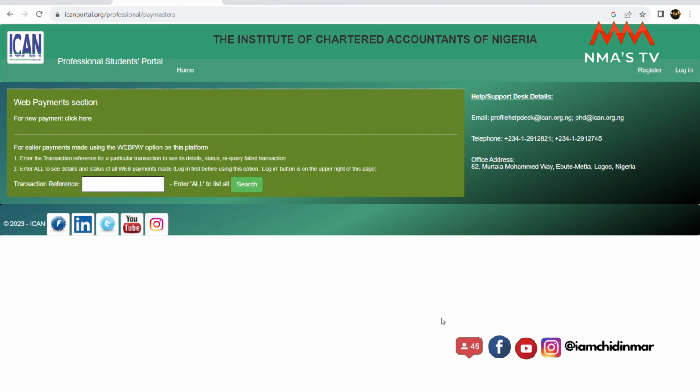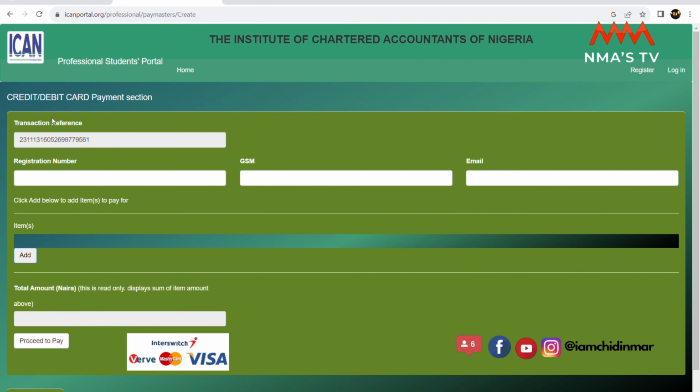Most of my payments on the ICAN portal, I pay through Web Pay, and that's because I can retrieve all my payments when I enter "all" into this transaction reference box. I'll be able to see all the previous payments I have made. That's why I like making payment through Web Pay on the ICAN portal. So because this is a new payment, you look for new payment and click here. It takes you to a whole new page.